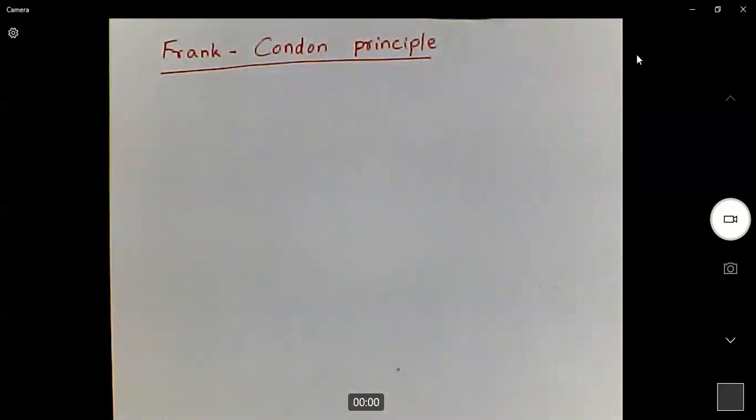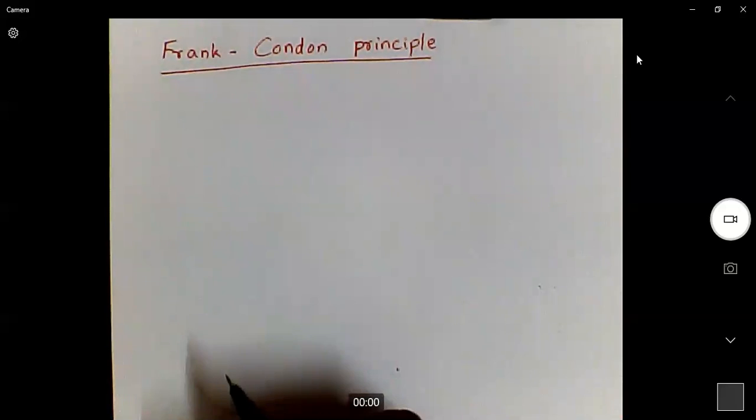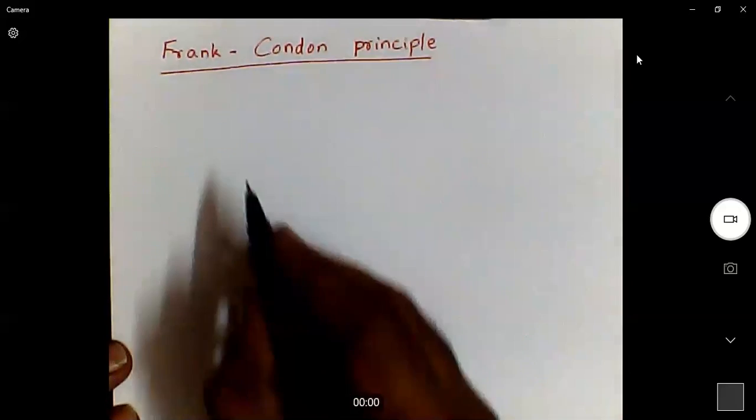What is the Franck-Condon principle? Of course, the Franck-Condon principle is also about the excitation of the electron from the ground state to the excited state.